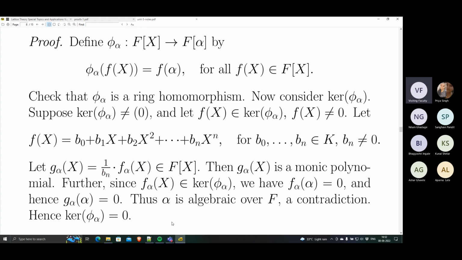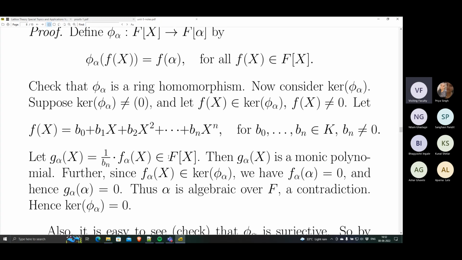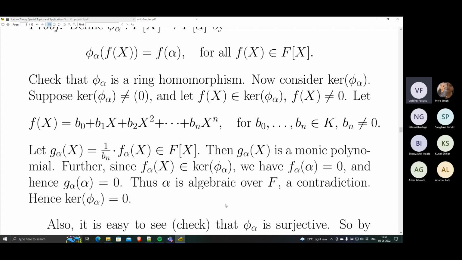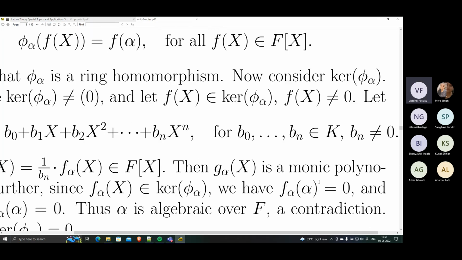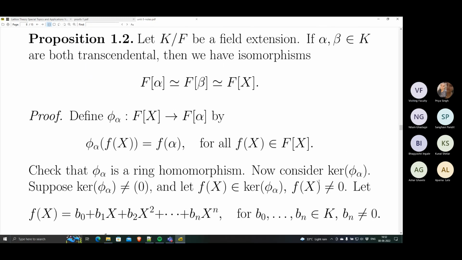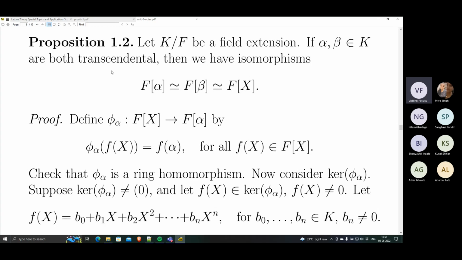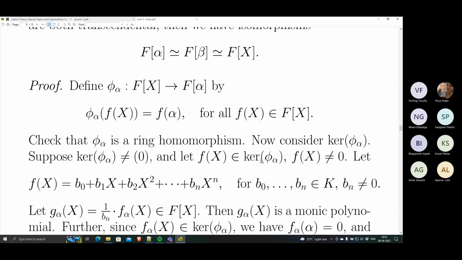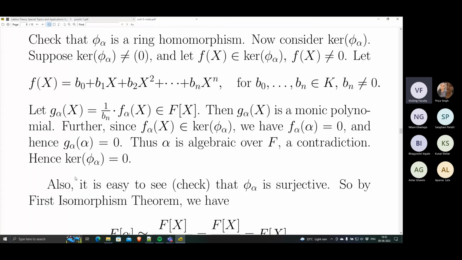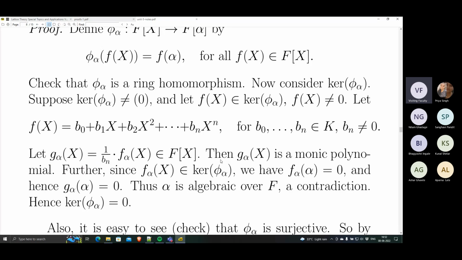So g_alpha(x) is a monic polynomial which vanishes at the point alpha, and it's a polynomial over the field F, which means alpha is algebraic over F. But alpha is given to be a transcendental element. That's a contradiction, and therefore the kernel is 0, which means phi_alpha is injective.